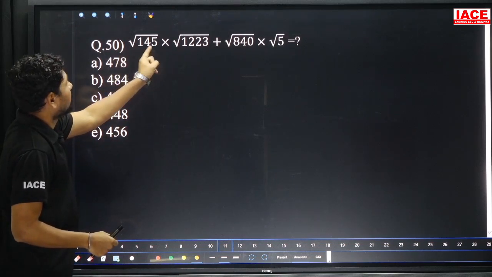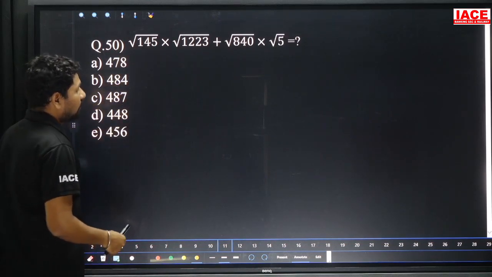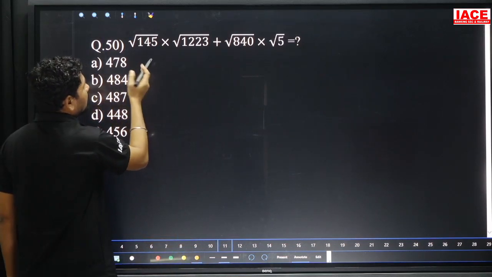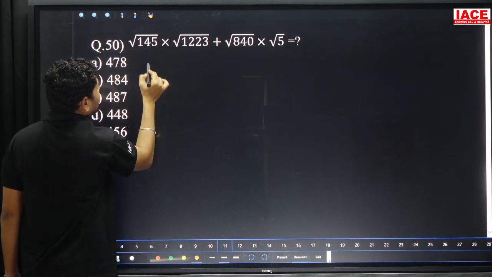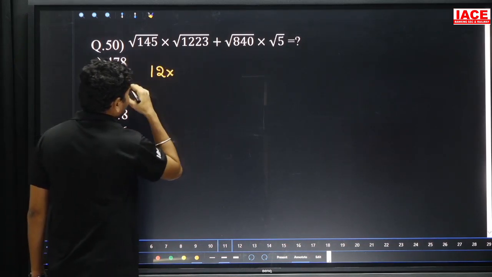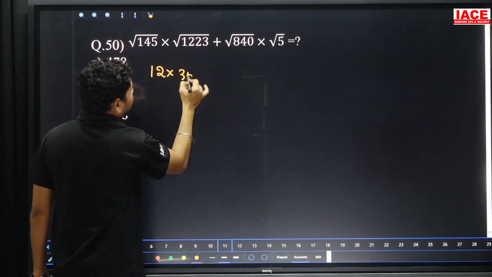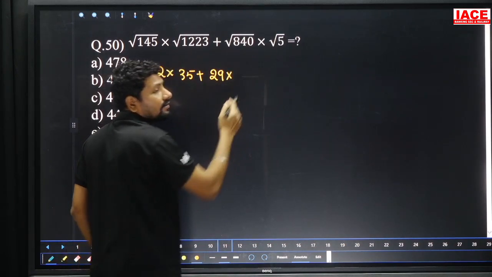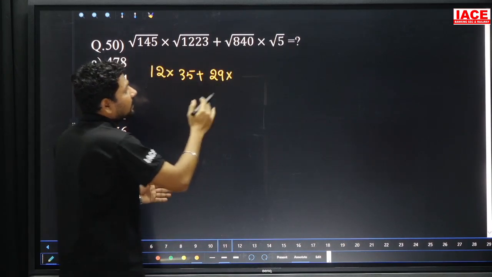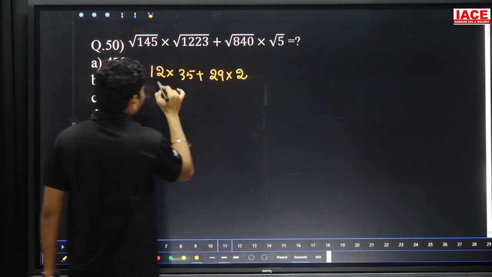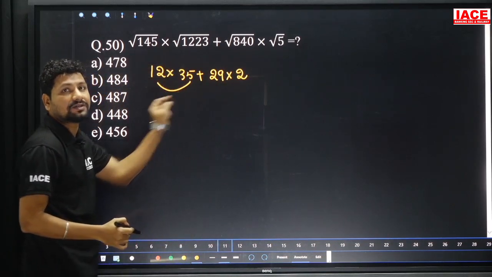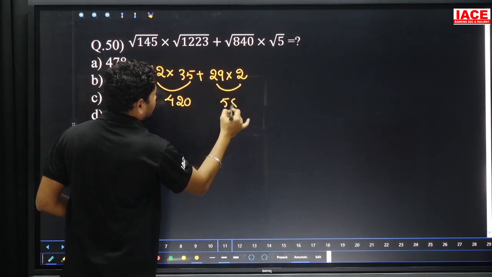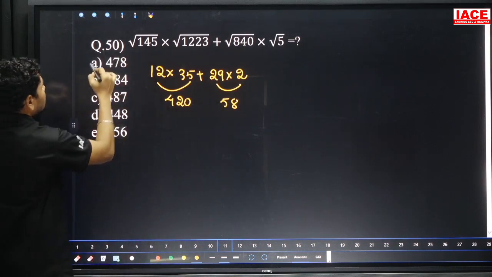Question number 50. Root of 145 into root of 1223 plus root of 840 into root 5. All the numbers we can't get perfect root values, so we should go for the approximate. It is near to root of 144. Then the answer is 12. And root of 1225 which is 35, plus root of 841, the value is 29. Root of 4, for 5 we can't get the root value perfectly, so we consider root 4. Root 4 value is 2. And 12 into 35 means 6 into 70 which is equal to 420. And 29 2s is 58. 420 plus 58 is equal to 478. Option A.